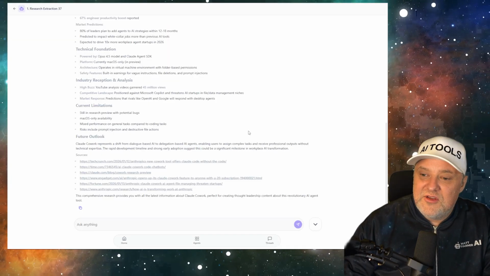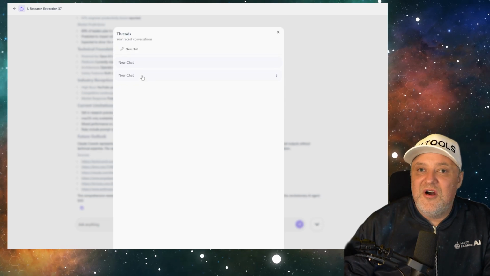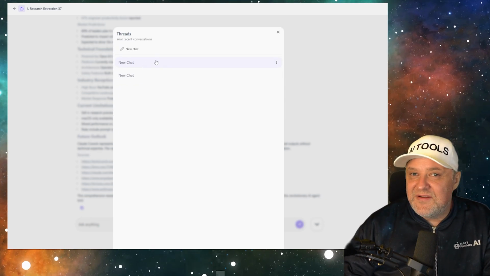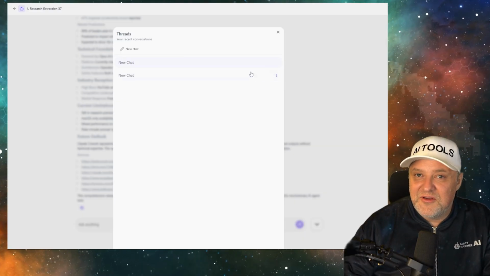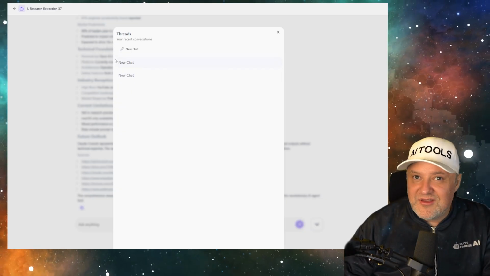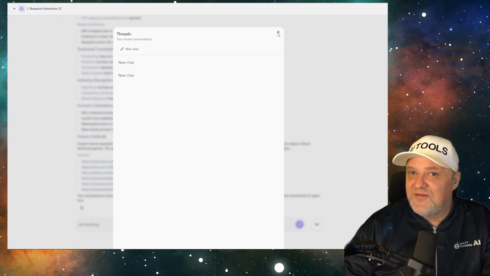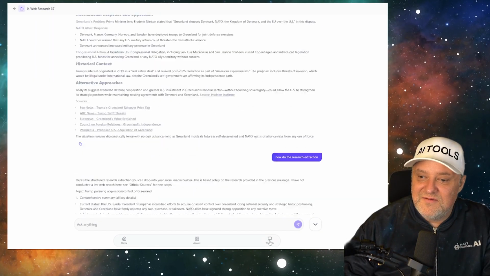Next one. So the next button here on the far right is threads. These are all the chats that you have. So let's say you create a post and you're like, I didn't have time to post it, but you want to go back. You can go back to it. You could also edit the titles of these. We will have these, so they're automatically going to be updating based on what's generated in the chat, etc. But as for mine, it just shows new chat. But this is how you select the different conversations with it.